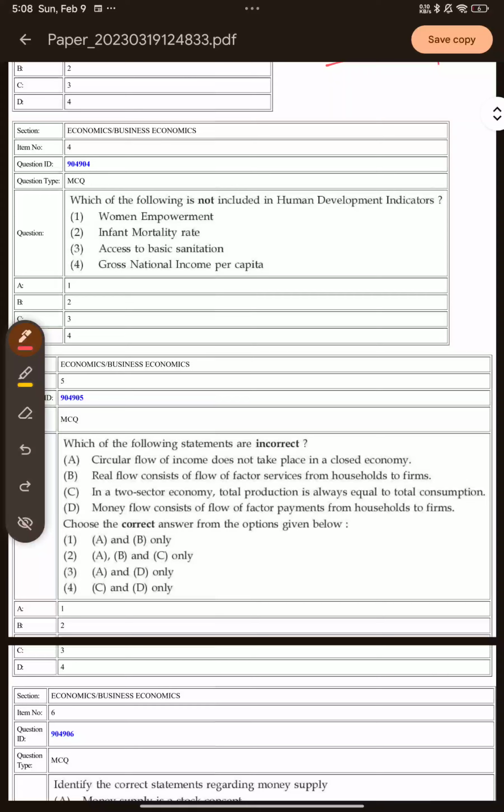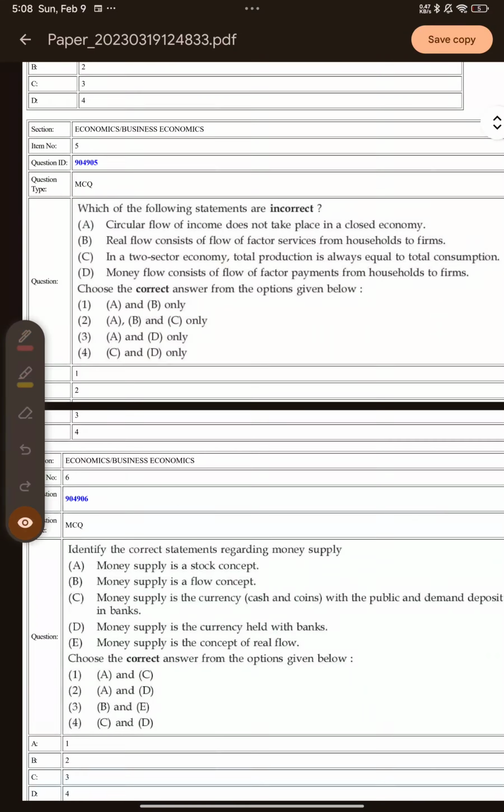The next question says, question number 4, which of the following is not included in human development indicators? So as we know, in human development indicators, this is also from Indian economy, we talk about health, we talk about basic sanitation, which is also a part of your health, and we talk about income, and we also talk about education, right? But women empowerment is something that is not measured when it comes to your human development indicators. So option 1 is the right answer here. All right, let's move ahead. Let's move to the next question.